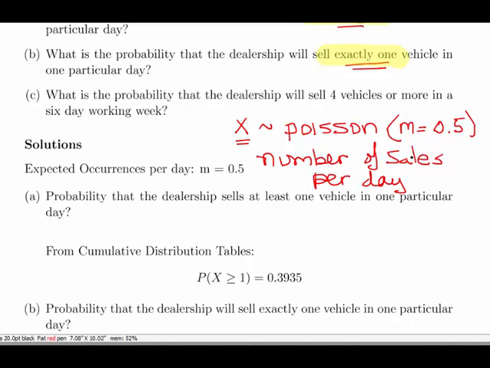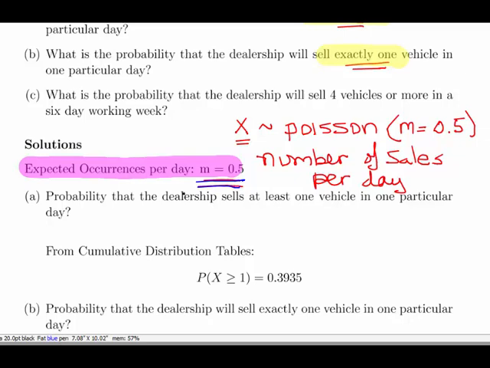When we get to a 6 day working week, we just change it accordingly. So on average, we expect to sell one vehicle or half a vehicle every 2 days. So our Poisson mean is 0.5. Now, you might remark that I'm using M in this particular video, and in other videos I might use lambda and mu and so on. I deliberately am not consistent with notation just to keep you on your toes a bit. After all, it's just a symbol to describe something.